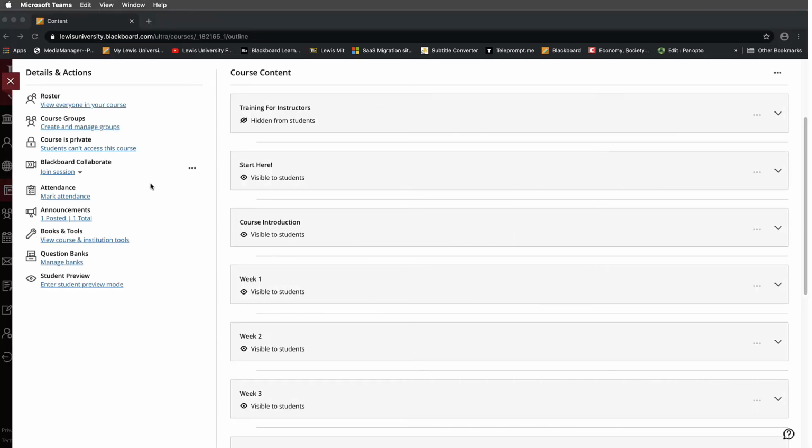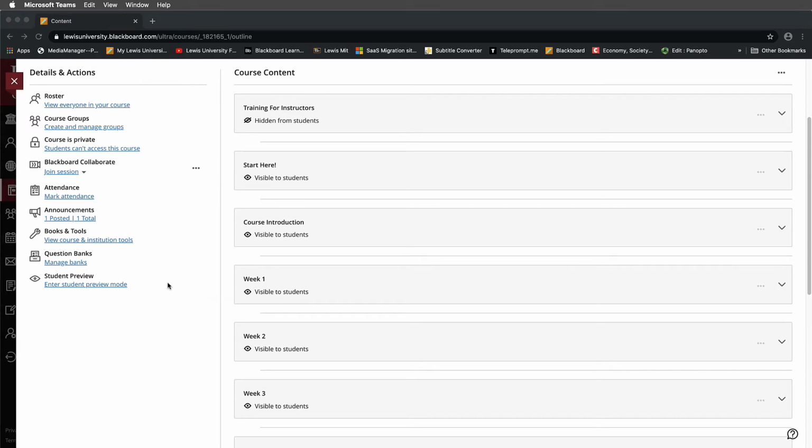Blackboard Ultra works a little bit different than Blackboard Original. On the left-hand side, you can see Actions and Details. This is a static list that we cannot modify. What we need to do is figure out how to add a link to Zoom.